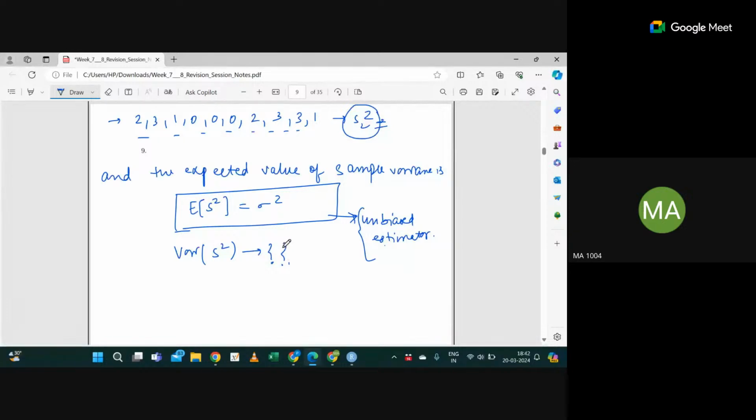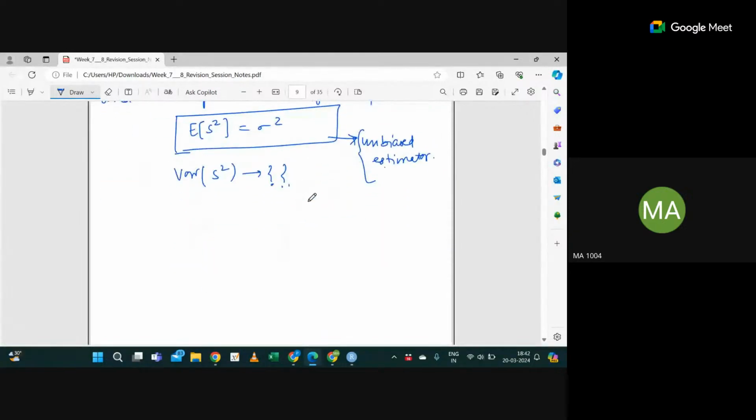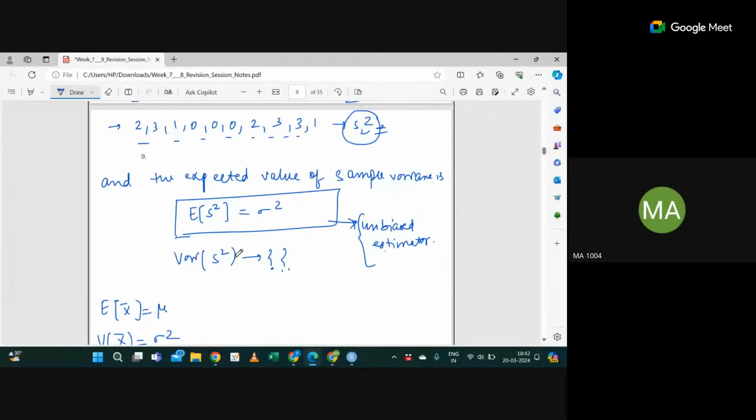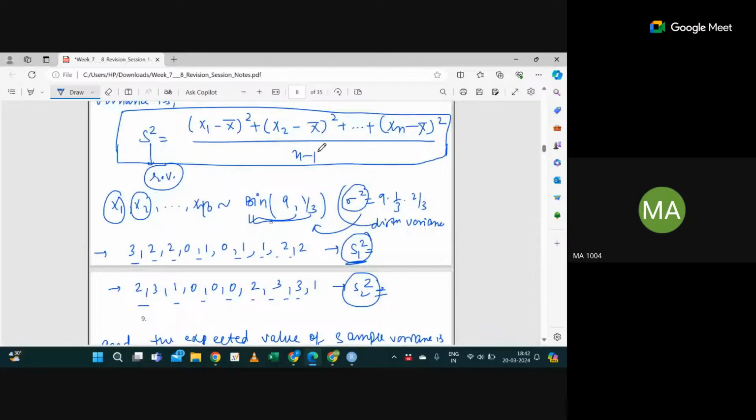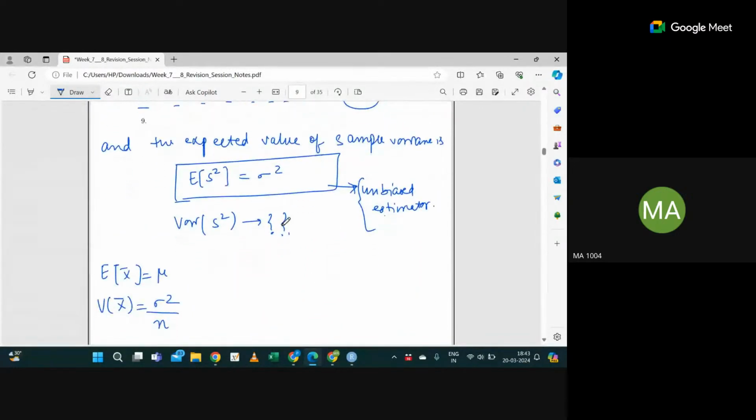But in a similar way, what about the mean? The expectation of X bar was mu, right? The variance of X bar was sigma square by n, right? Similarly, in S square, n minus 1 is already there in the denominator. If you calculate the variance of S square, for sure you will get terms related to n in the denominator.